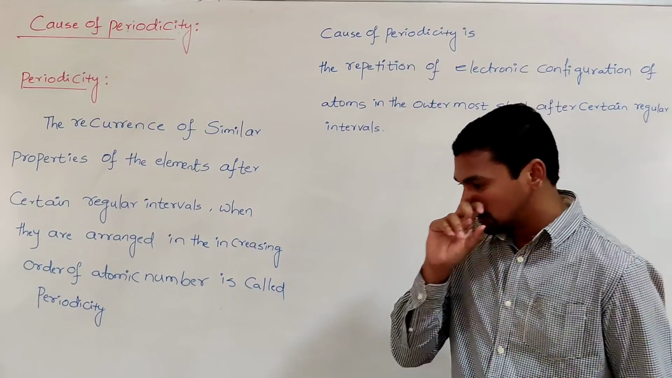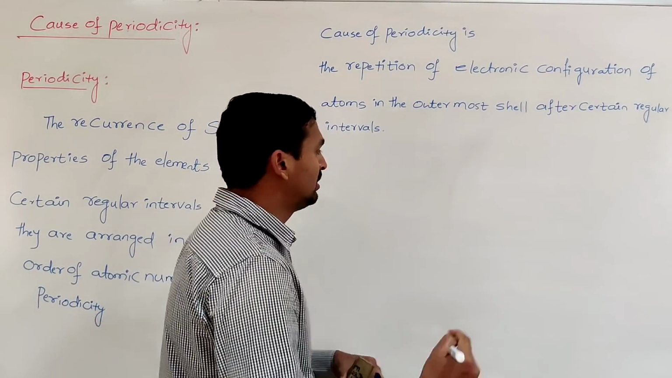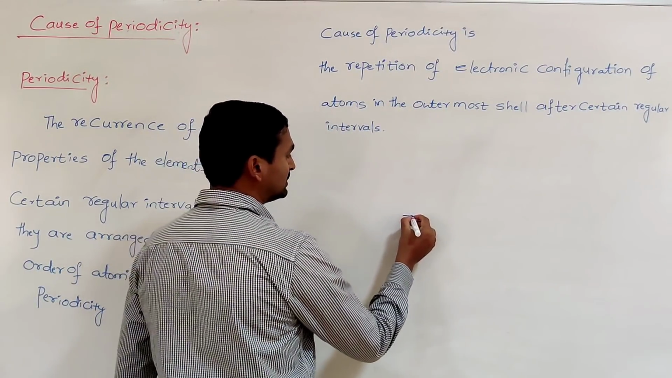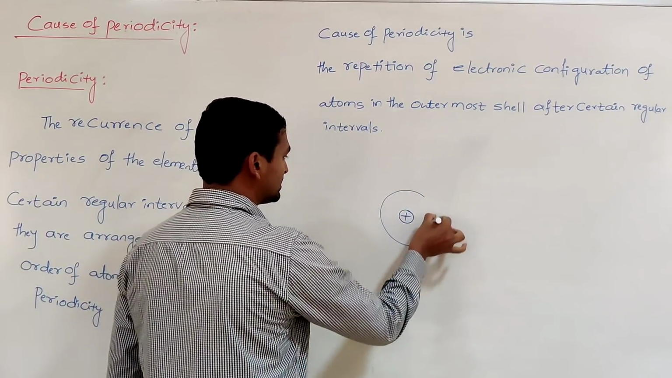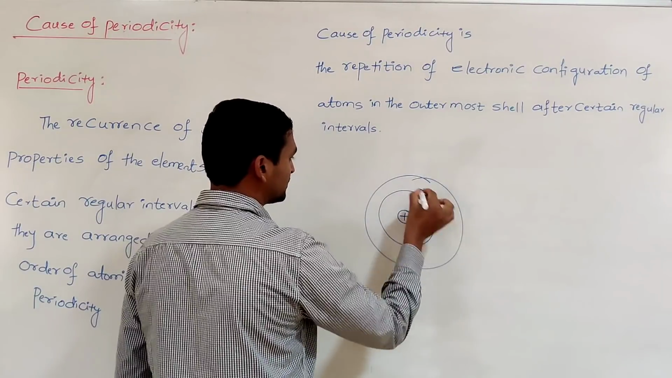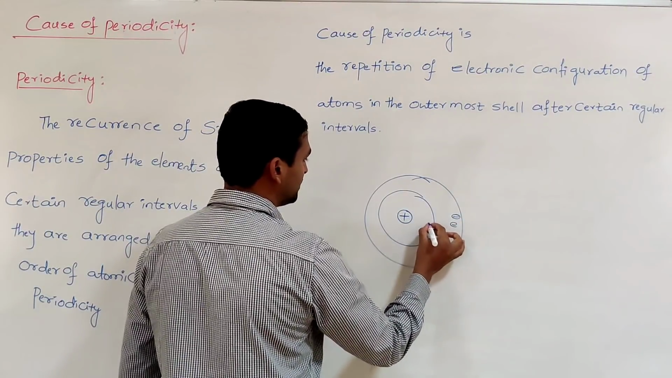Now, for example, you know very well the atom. Atom consists of which one? Nucleus. Around the nucleus, electrons are present. This is common, you know.